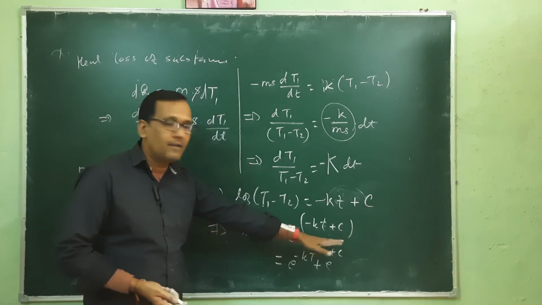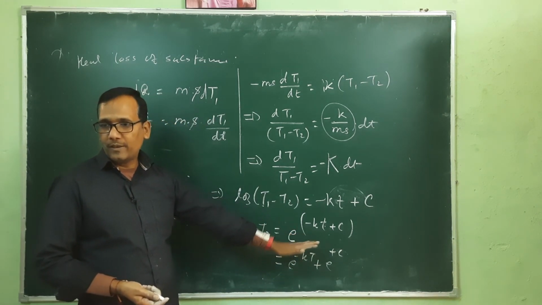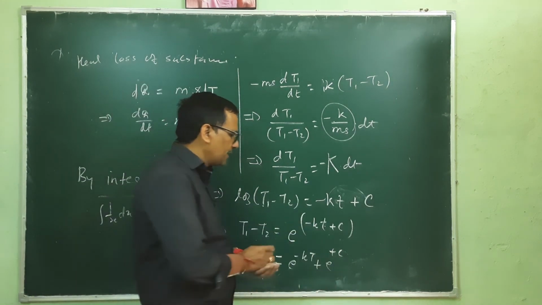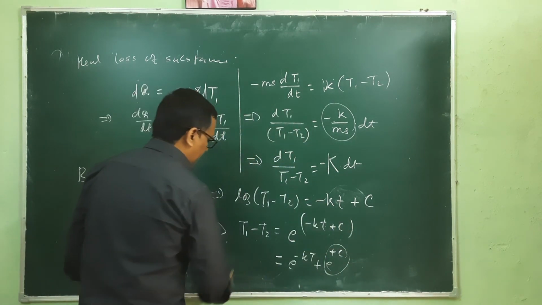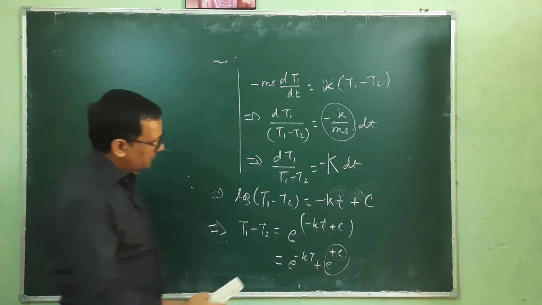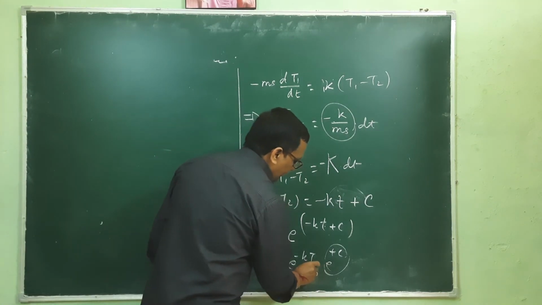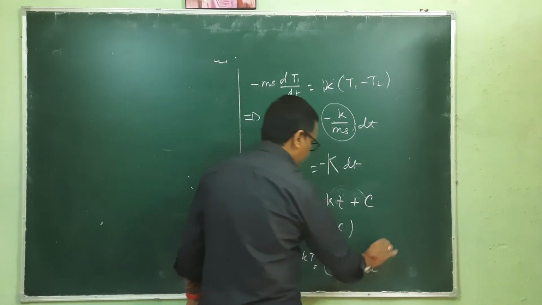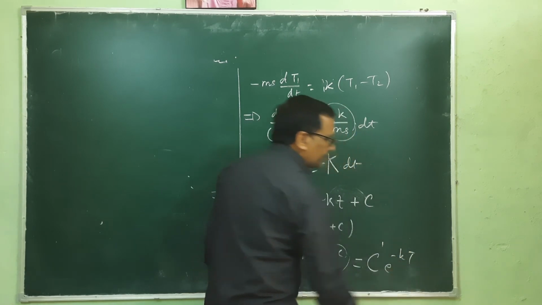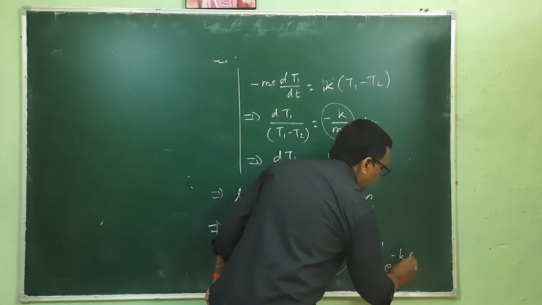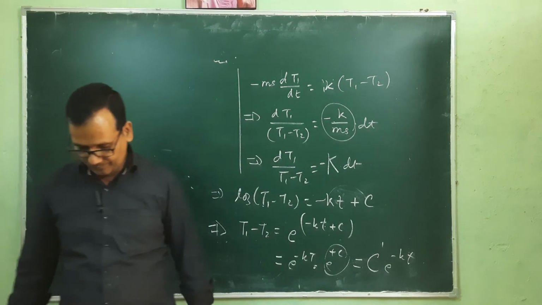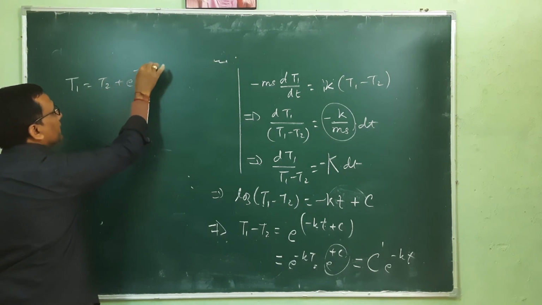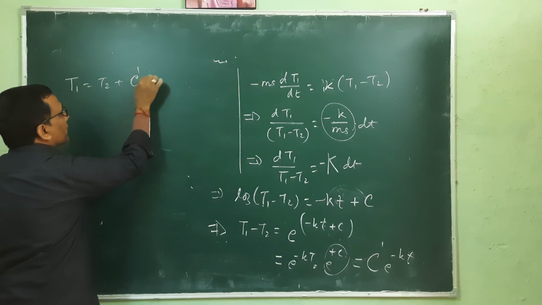And this is the general term, and you have used it in 8th class mathematics. So exponential of minus kt times exponential of c, this is the constant, and this is another constant. So one can write this constant as c prime times exponential of minus k, small t, this is the time. Okay, so T1 is equivalent to T2 plus a constant times exponential of minus kt.